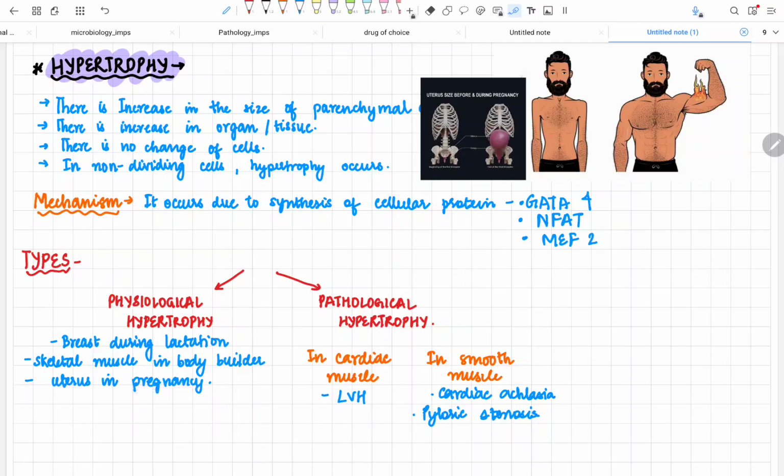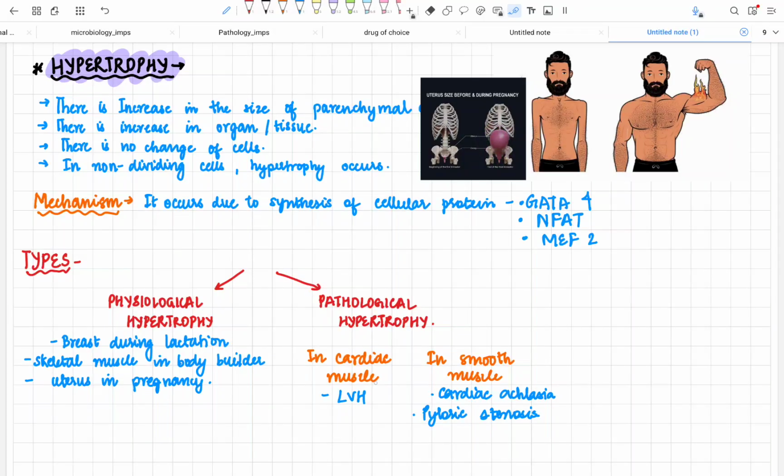Now, you all know that the uterus during pregnancy is increased. This increase is not only because of the hypertrophy but also because of the hyperplasia, because I have mentioned earlier that in other organs except the skeletal muscle, the hypertrophy comes along with hyperplasia.